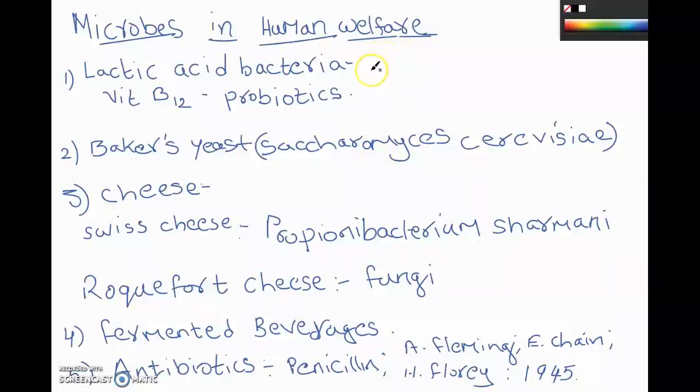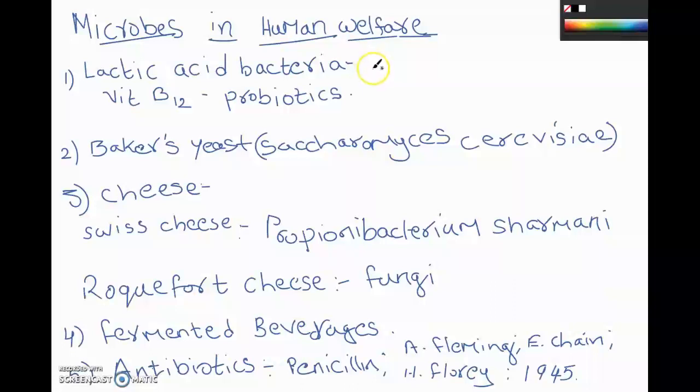It is present in every Indian household, and it's a part of our meal. In every meal, we complete our meal with curd. Curd is nothing but the culture of this bacteria, lactic acid bacteria.